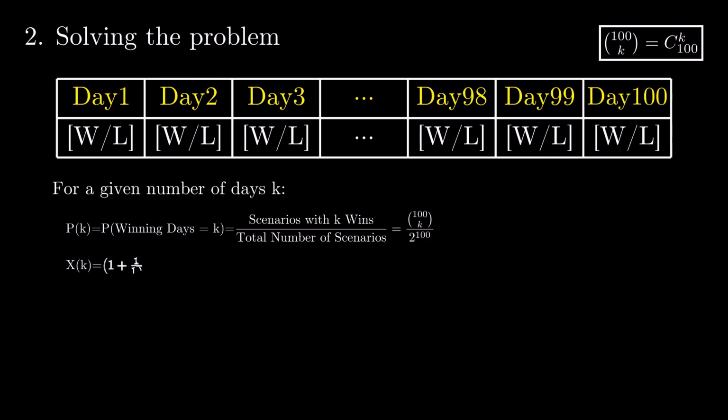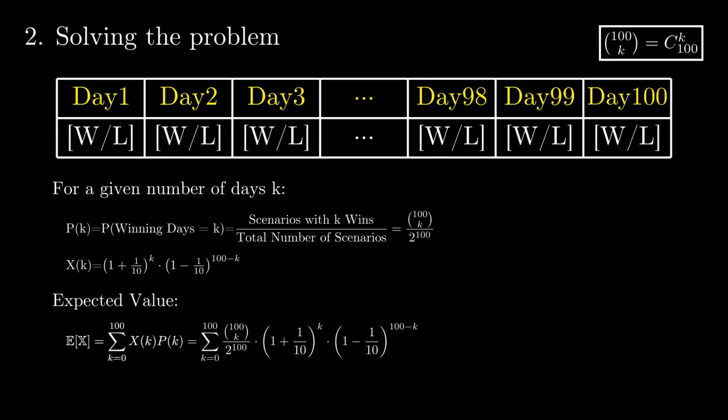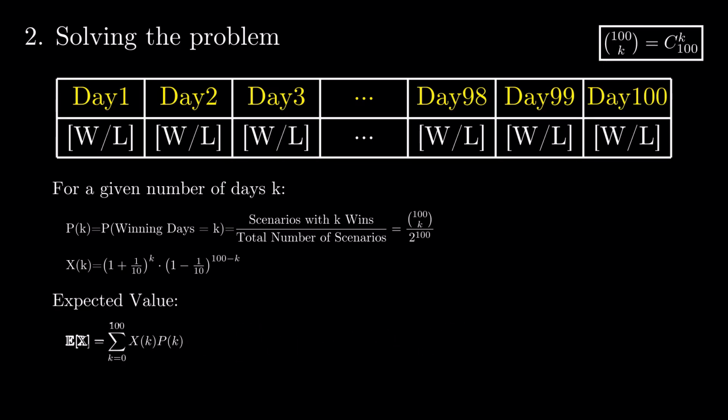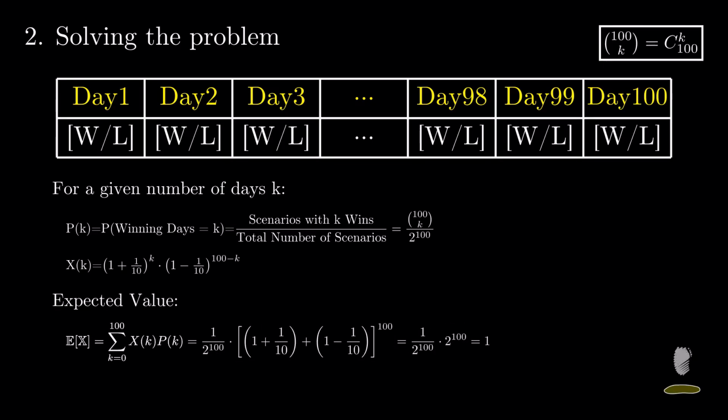The value of x for exactly k winning days is the one on the screen. Putting it all together by summing x of k times the probability of k over all possible values of k between 0 and 100, we get a formula that resembles the binomial identity. Applying that, we get that our expectation is equal to our starting value.